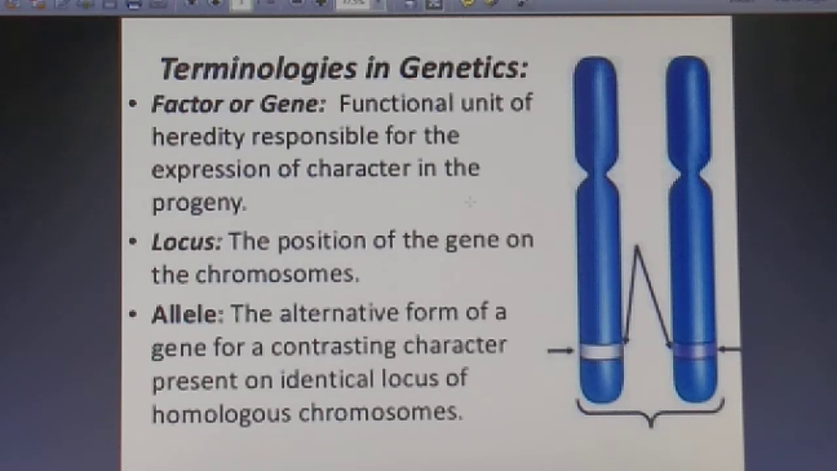Now what is locus? The position of the gene on the chromosome, fine? Suppose it is a chromosome and there must be a position of the gene, fine? So this is termed the locus. Now what is allele? The alternative form of the gene for a contrasting character present on an identical locus of homologous chromosomes. So that alternative form of a gene is said to be an allele.